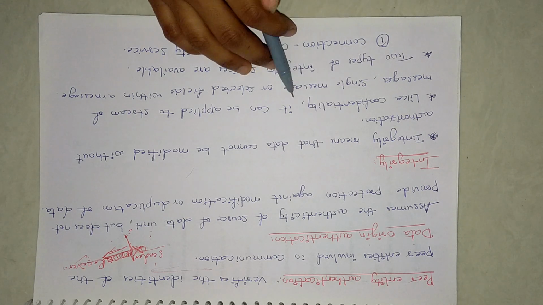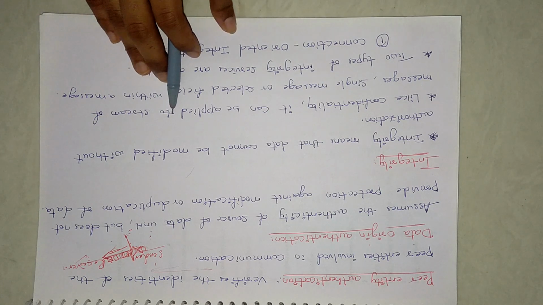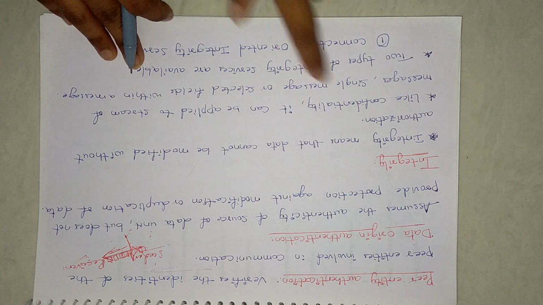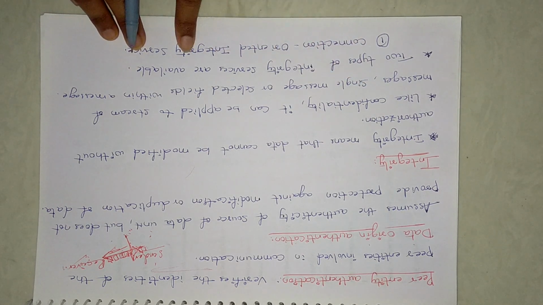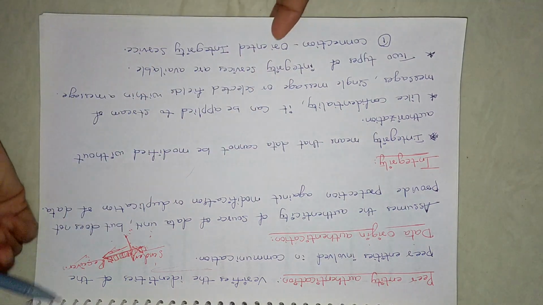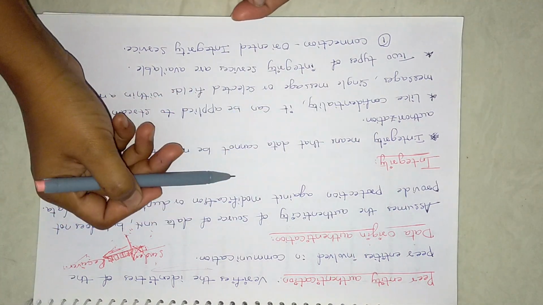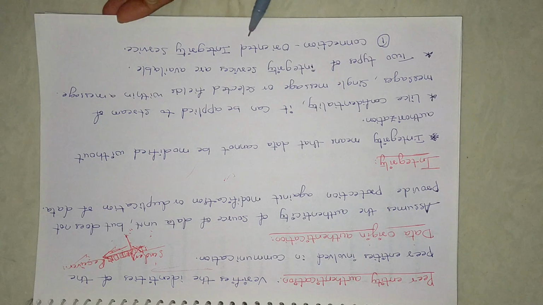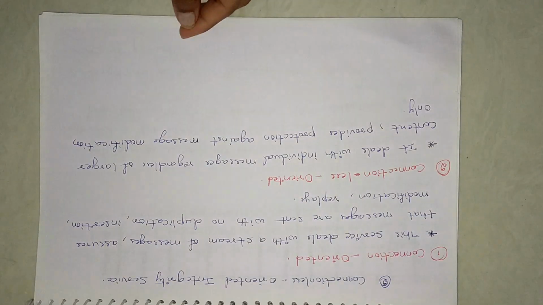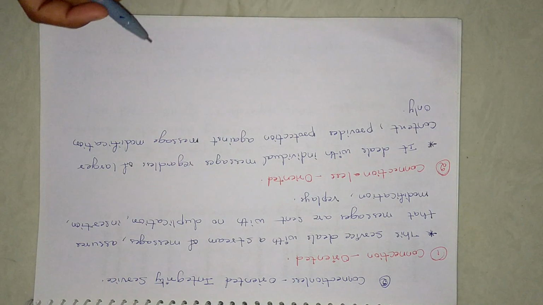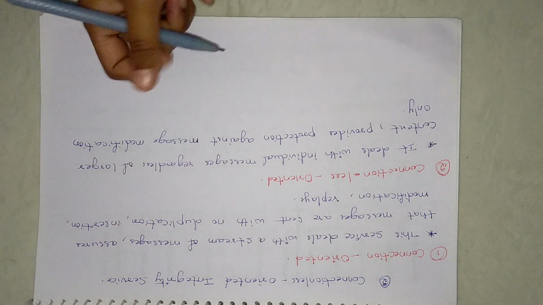This is the same as confidentiality, and this will be applied whether it is a single message or a group of messages. For integrity we have two types of services, connection oriented and connection less oriented. The integrity, authentication and confidentiality, all these three together make a security service. Make sure that you remember that point. Let's see what connection oriented and connection less oriented mean. I will explain this difference by taking an example.